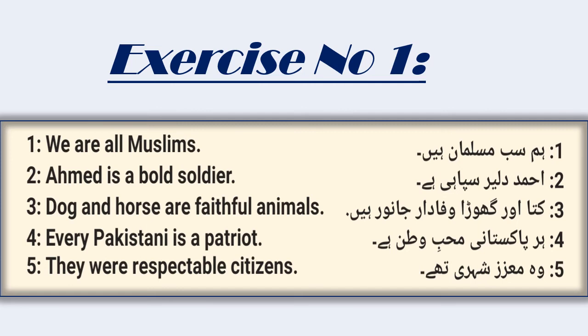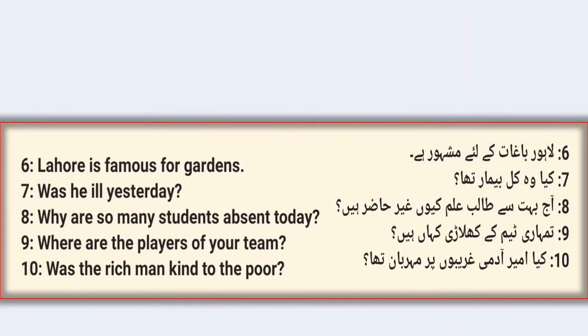हर पाकिस्तानी मुहब्बे वतन है. Every Pakistani is a patriot. वो मुअज़्ज़ज़ शहरी थे. They were respectable citizens. लाहौर बागात के लिए मशहूर है. Lahore is famous for gardens. क्या वो कल बीमार था? This is interrogative, so we have to use the helping verb at the start of the sentence and this is past because there is tha at the end of the sentence. So we have to select from was and were. He is singular, so we have to use here was. Was he ill yesterday? Question mark.